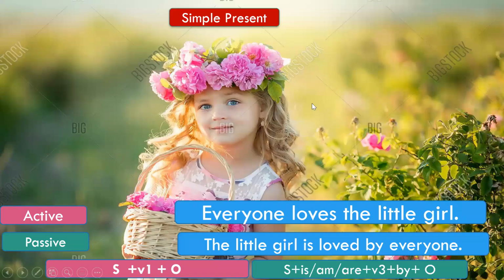Now we will do the tenses, different kinds of sentences and all the different kinds of tenses one by one in the active, and see how they are being transformed into the passive voice. So we will begin with the simple present tense. And before we begin, let me tell you that we have four kinds of tenses: the